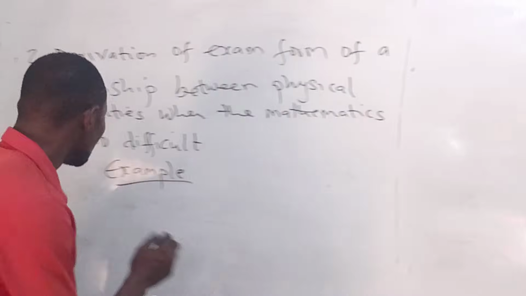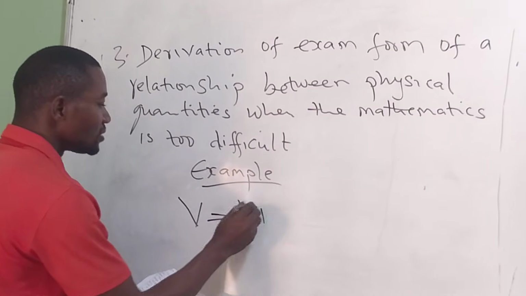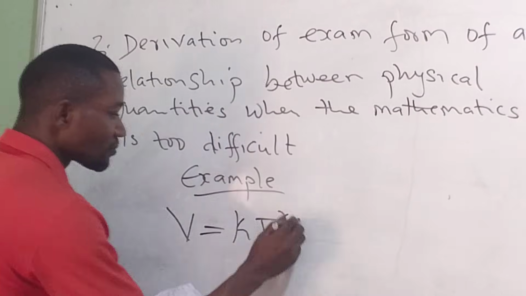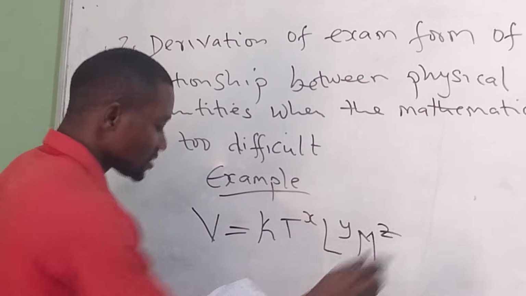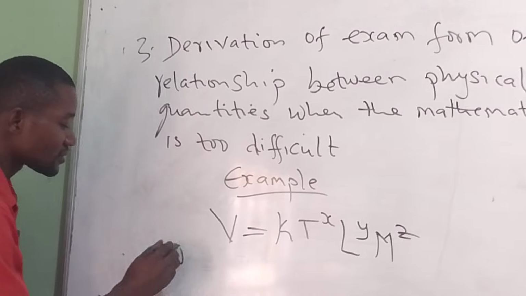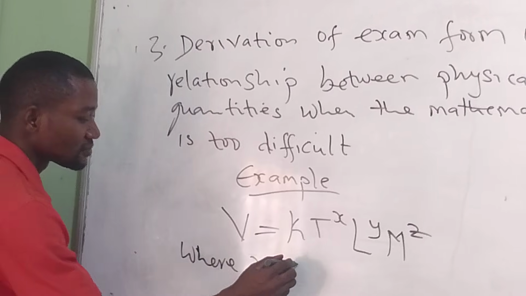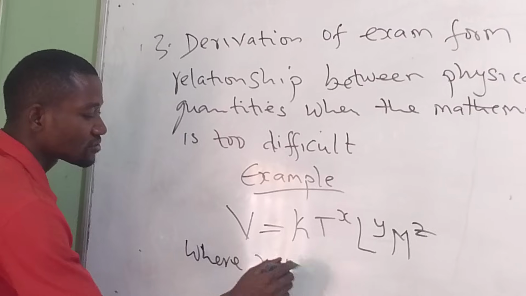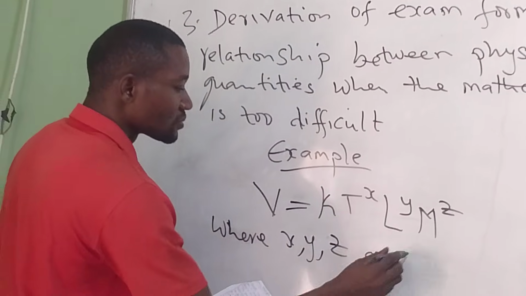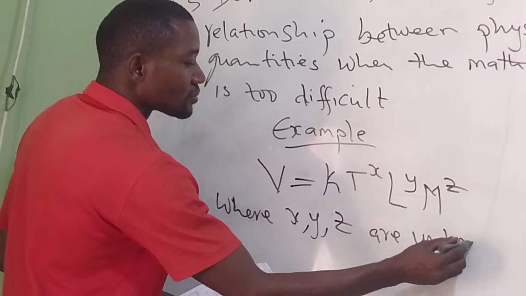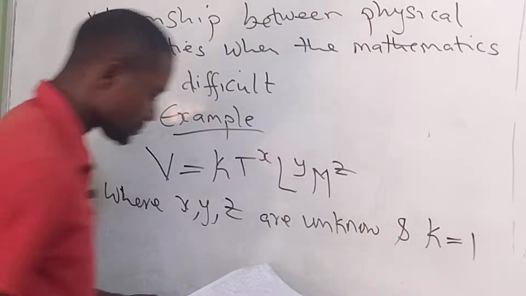Given that V is equal to K T to the x, L to power y, M to power z, where x, y, z are unknown and K is equal to 1.